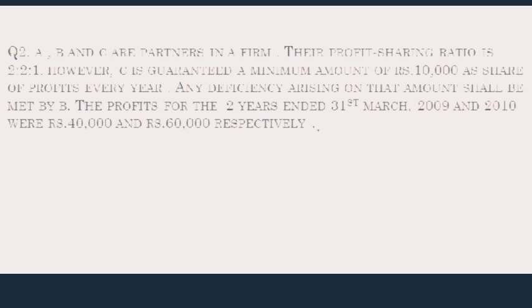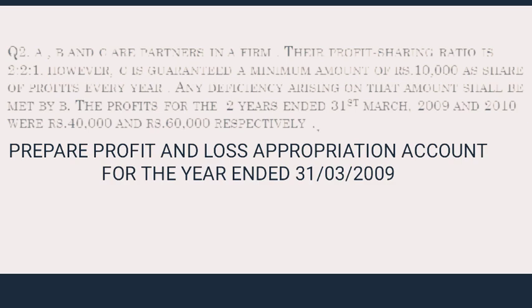In this case, C is guaranteed a minimum amount of profit of rupees 10,000 and this guarantee has been given only by B. That means if there is any shortfall or deficiency from the amount of 10,000, that will only be borne by B. And the profit for the year ended 31st March 2009 is 40,000 and that of 2010 is 60,000. Finally, we are asked to prepare PL appropriation account on 31st March 2009.